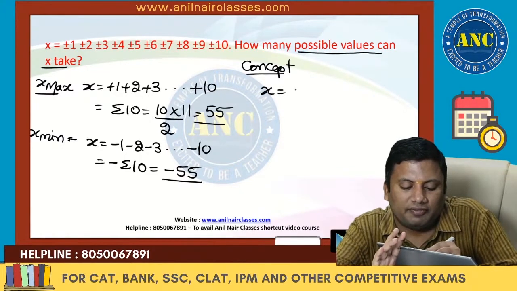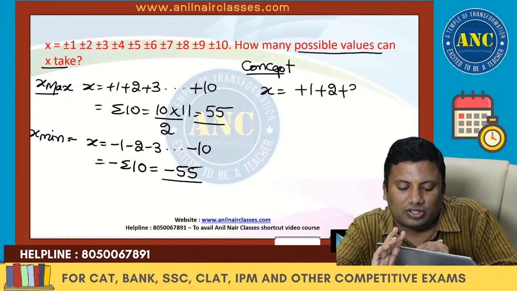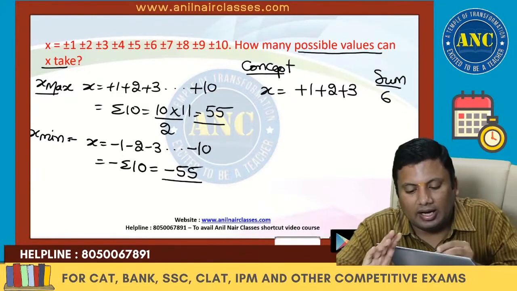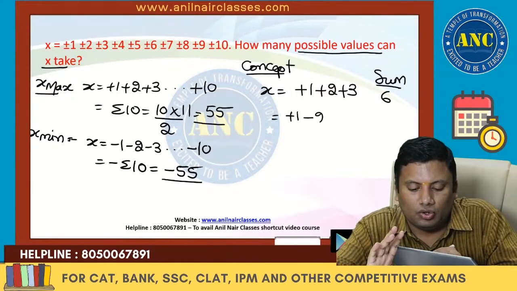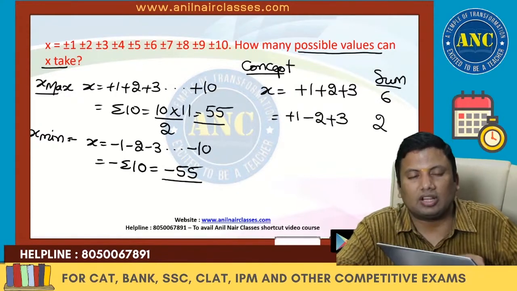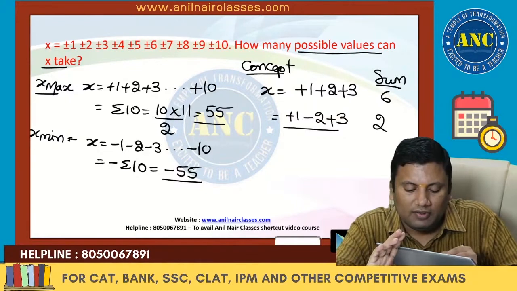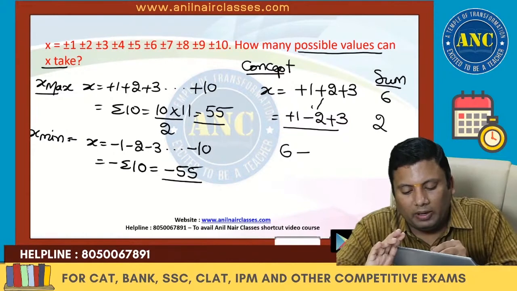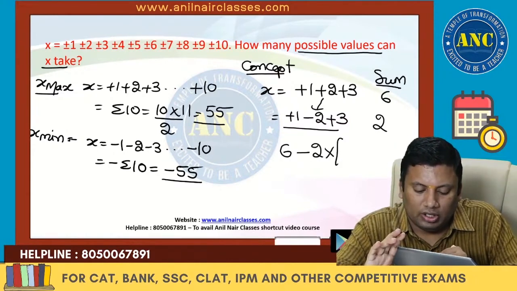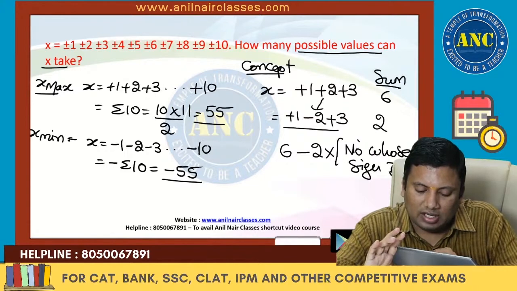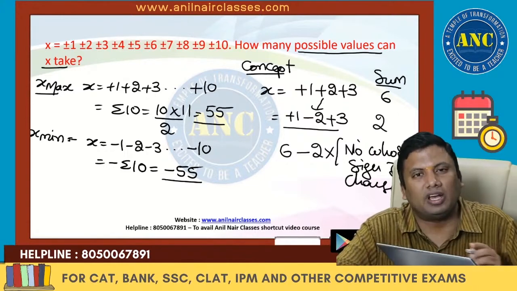Concept. Suppose it is plus 1 plus 2 plus 3, the sum is nothing but 6. Let me replace plus 2 with minus 2: 1 plus 3 minus 2, the sum is nothing but 2. If you observe closely, it is the same sum where all are positive, except 2 became minus 2. So the drop is 2 into the number whose sign is changed. Am I right? Obviously 2 became minus 2 means the drop is 4 only, right?